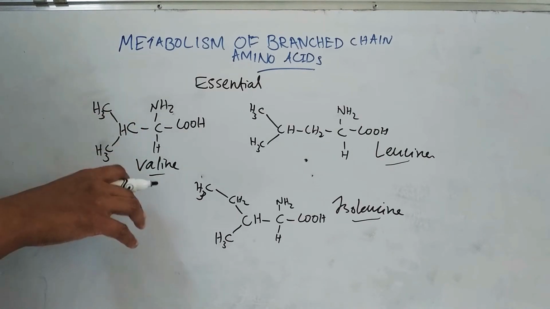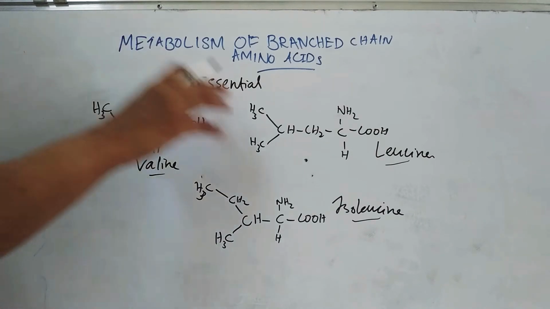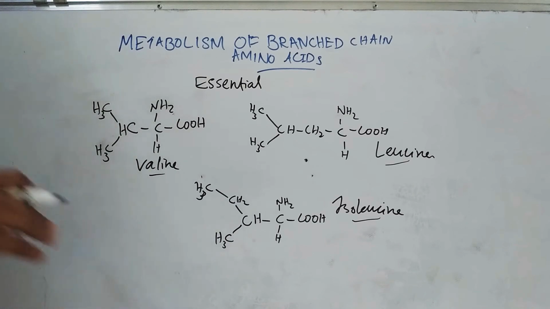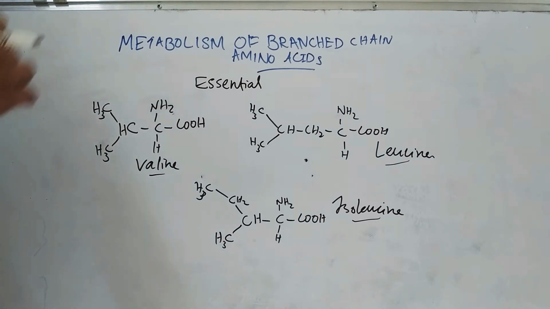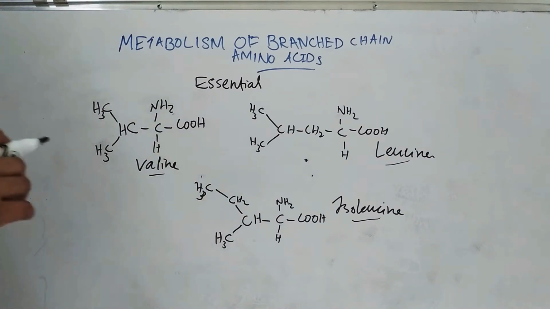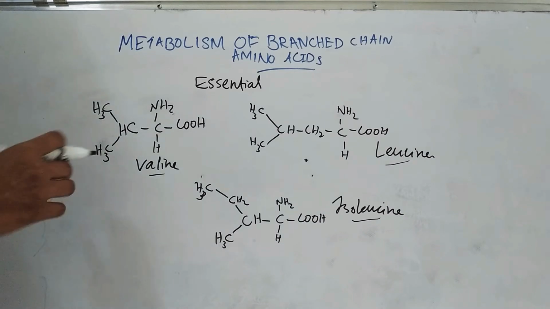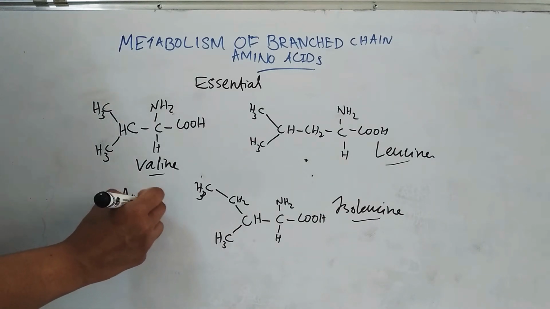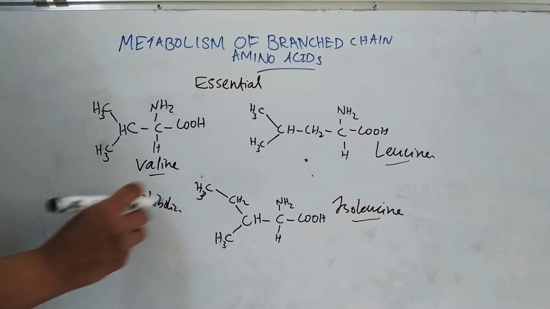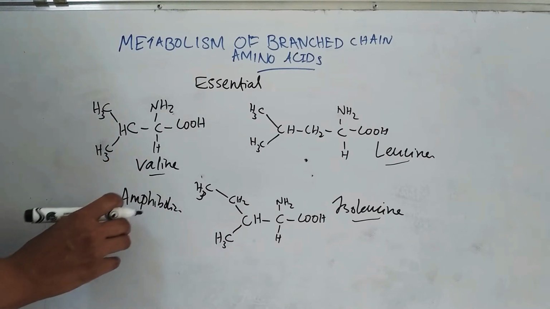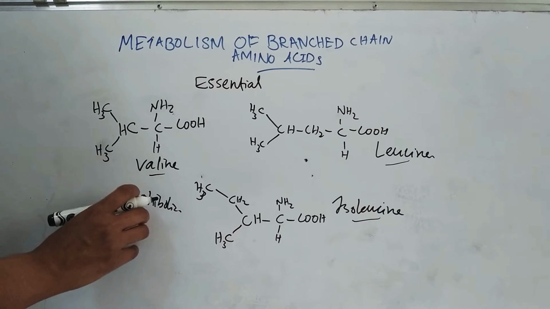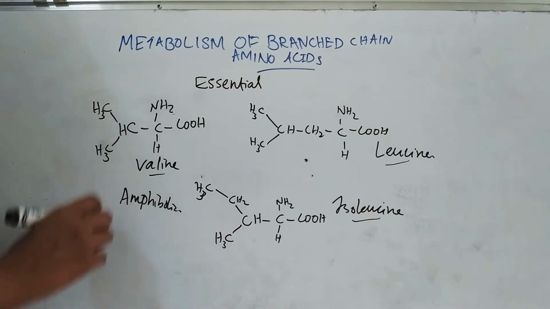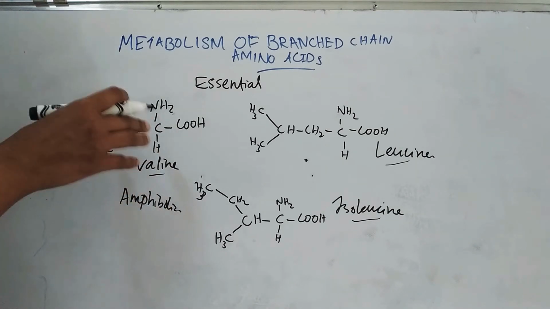Due to their structural similarities, catabolism of these three amino acids involves the same reactions. So, up to 3 reactions these are common. Then the common pathway diverges and each amino acid follows a unique pathway to yield amphibolic intermediates. The nature of these amphibolic intermediates determines whether the amino acid is glucogenic, ketogenic or both glucogenic